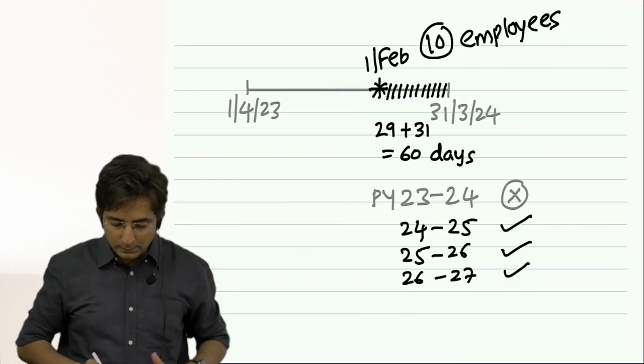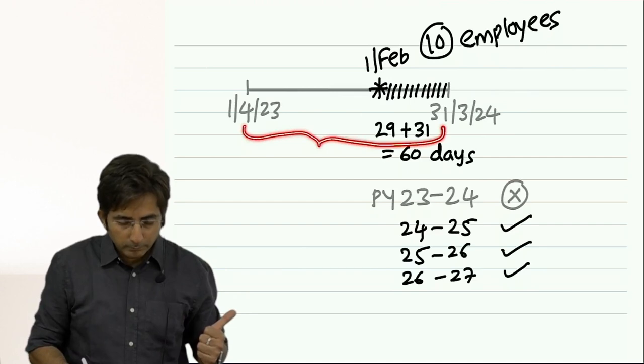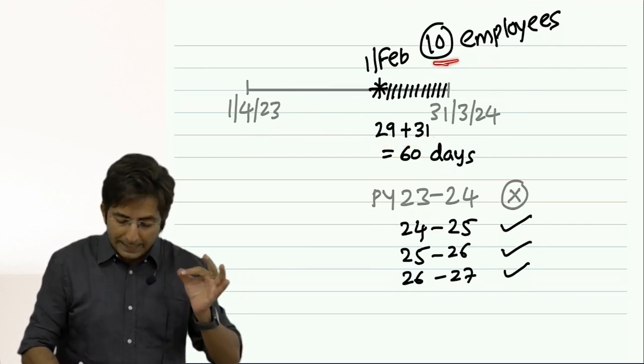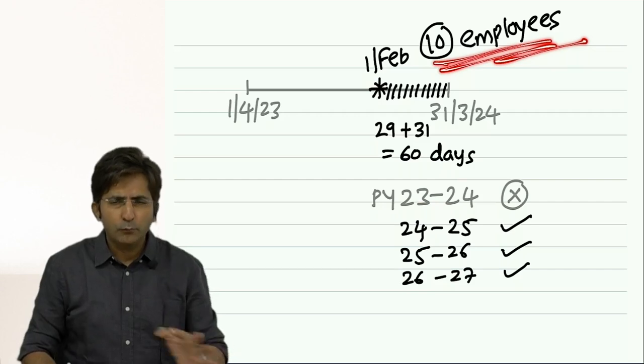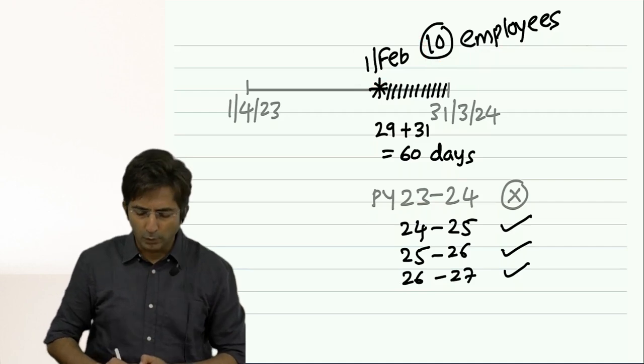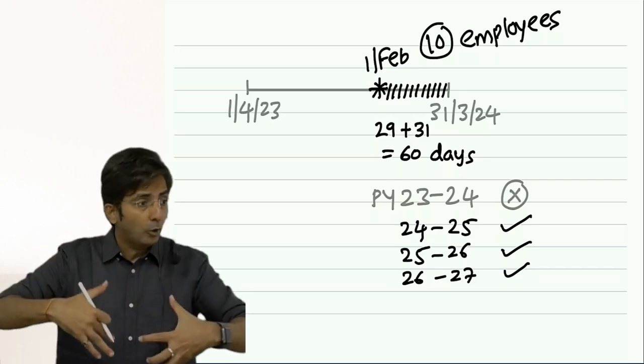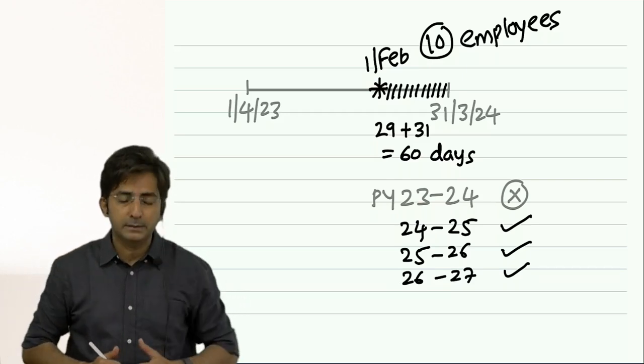Okay, so answer this. Our year is 23-24 and I kept 10 employees, fresh new employees, on 1st Feb. So what will happen? I have appointed the employees on 1st of Feb. So count the days.